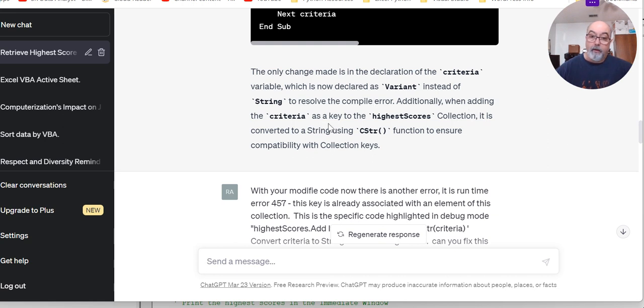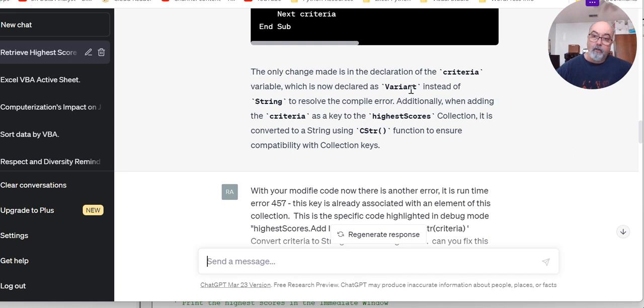Additionally, when adding the criteria as a key to the high scores collection, it is converted to a string using the CSTR function to ensure compatibility with collection keys. Because the error description was saying it's got to be using variant, and it was originally using the string data type, it changed the data type from string to variant as the error description was indicating.